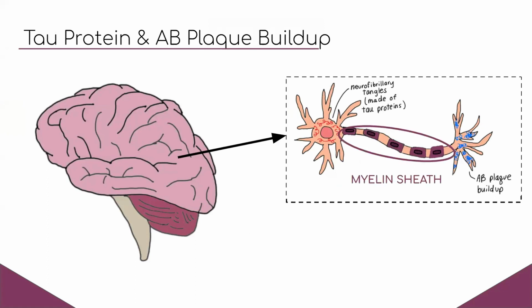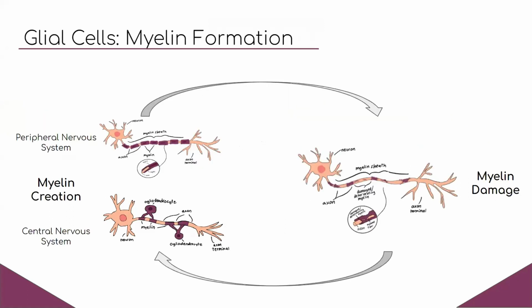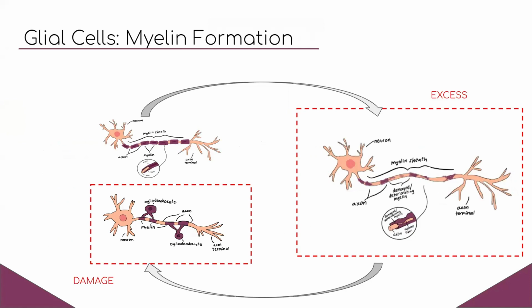There is, however, a growing interest in the role of myelin in AD, which is the material that makes up the majority of white matter and insulates axonal signals to promote healthy cognitive function. As a review, oligodendrocytes and Schwann cells are the glial cells that are responsible for forming myelin sheaths around axons in the central and peripheral nervous systems. But in AD patients, we see oligodendroglial damage, which leads to the observation of an excess of myelin damage in the central nervous system in AD patients.